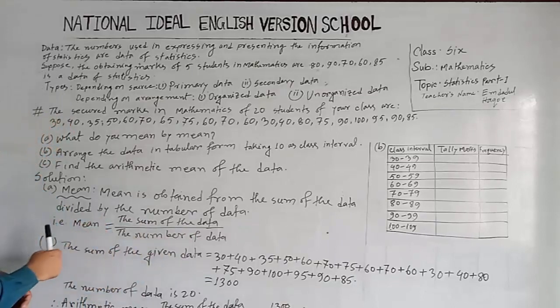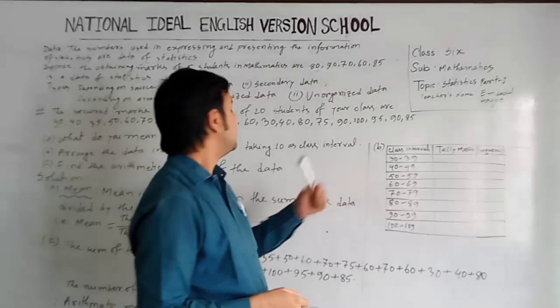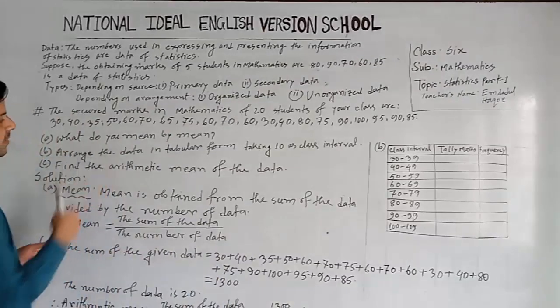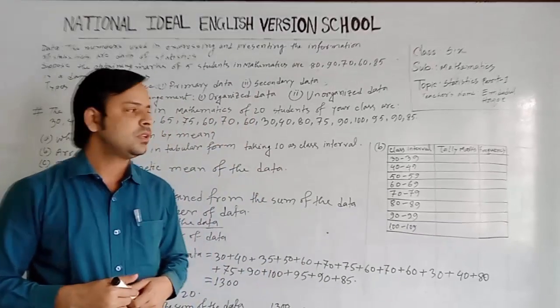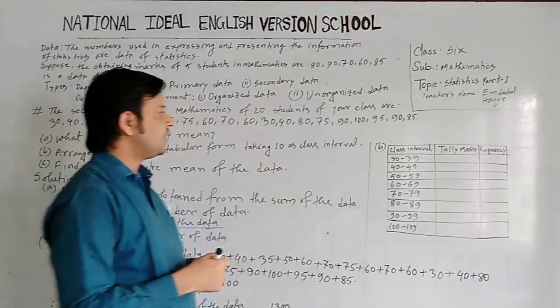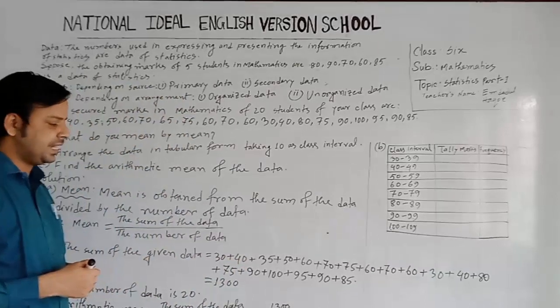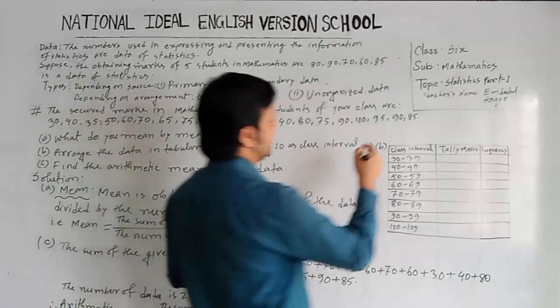Now question B. Question B is, arrange the data in tabular form. We have to arrange the given data in tabular form. To arrange the data in tabular form, at first we have to find the range.